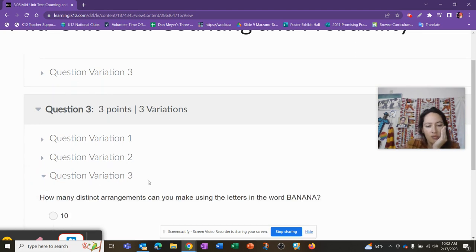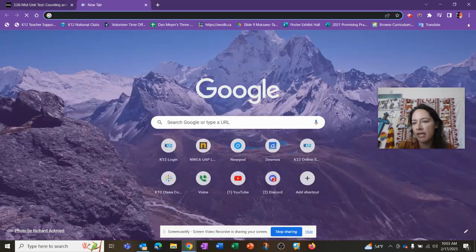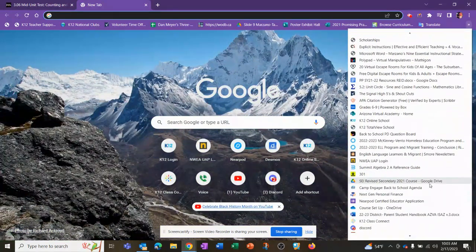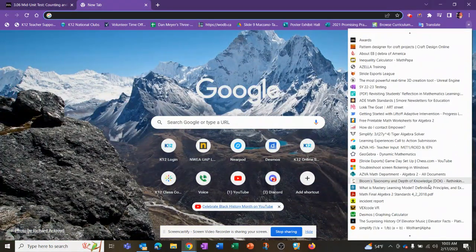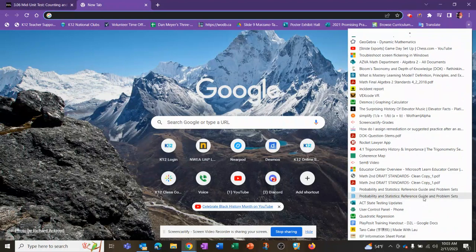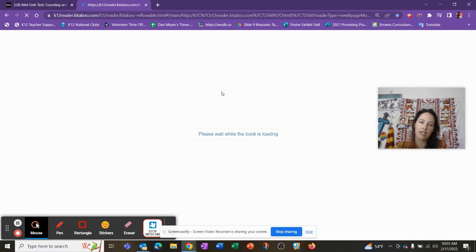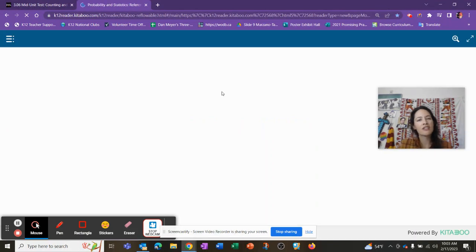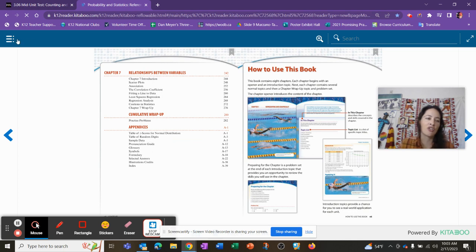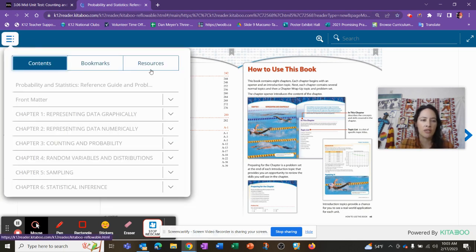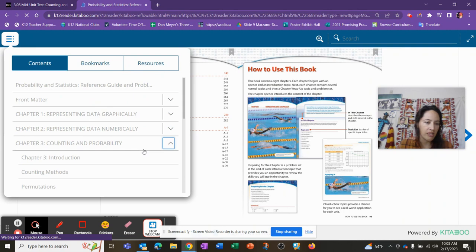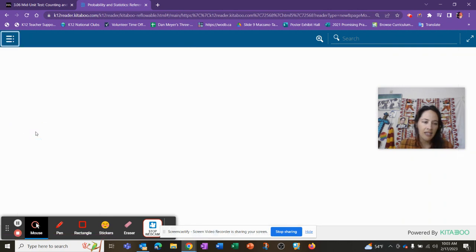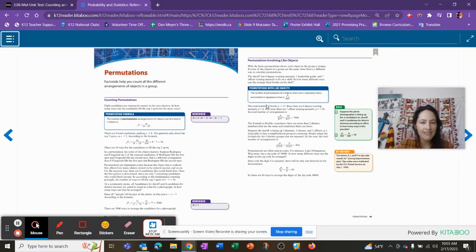How many distinct arrangements can you make using the letters banana? Hey, this is actually in your book. We're going to show you something because I'm all for this. Where is it? There it is. So many bookmarks. I know. I need to organize my bookmarks. My very first content partner teacher showed me how she organized her bookmarks, and it was beautiful. Absolutely beautiful. I just didn't. It is what it is.